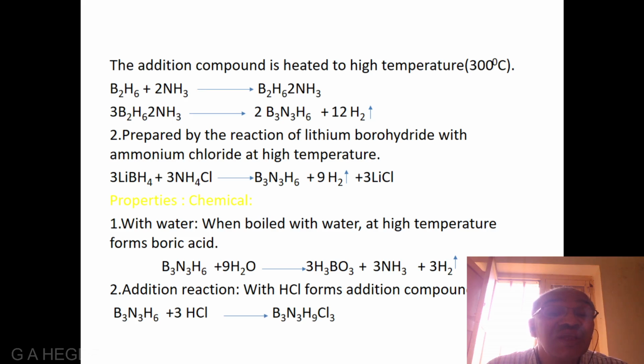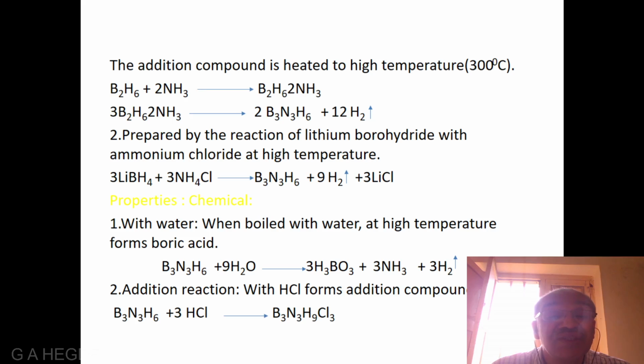The equation is B2H6 plus 2NH3 gives rise to B2H6 2NH3, an addition compound. 3B2H6 2NH3 gives rise to 2B3N3H6 plus 12H2. In the second method, it is also prepared by the reaction of lithium borohydride with ammonium chloride